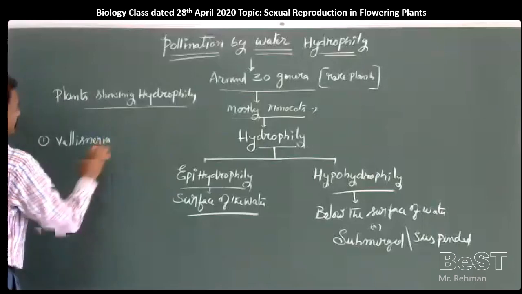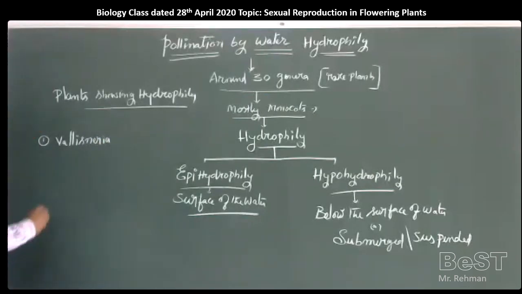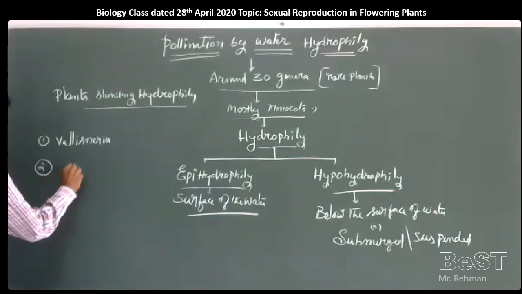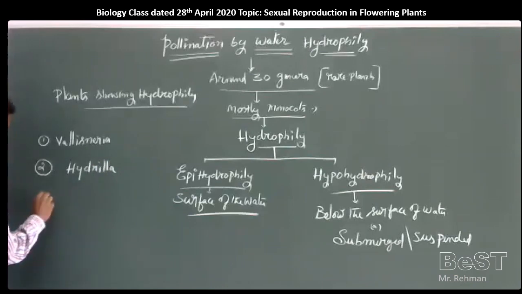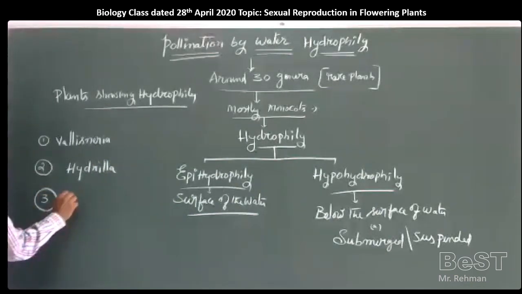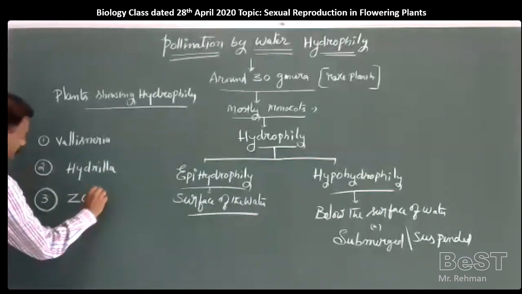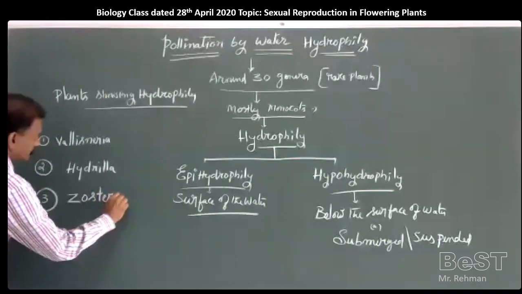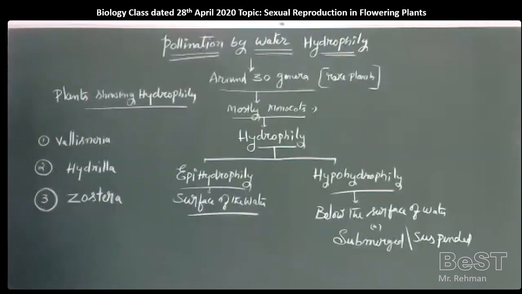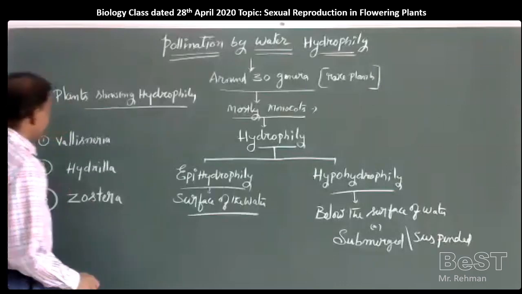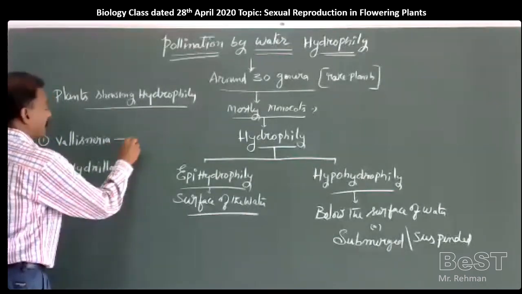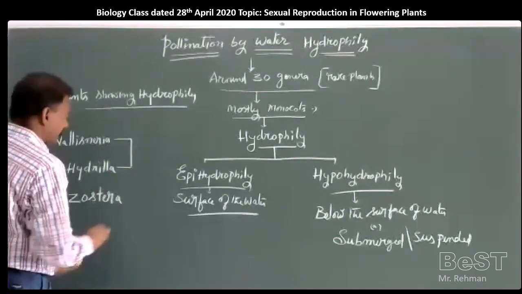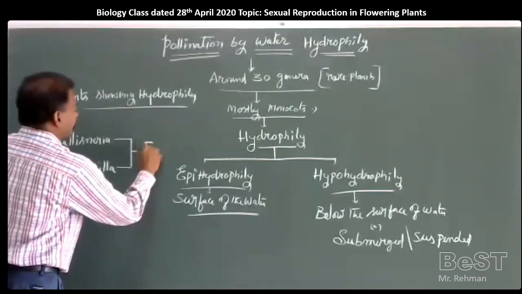Vallisneria, Hydrilla, Zostera. Generally, Vallisneria and Hydrilla both are freshwater plants.